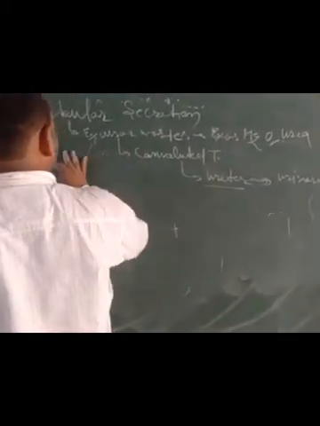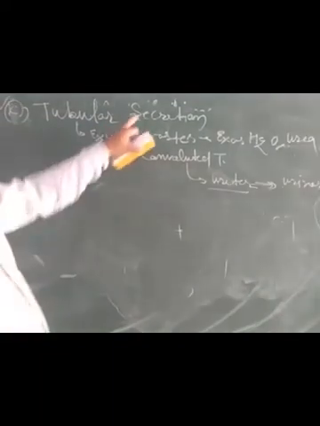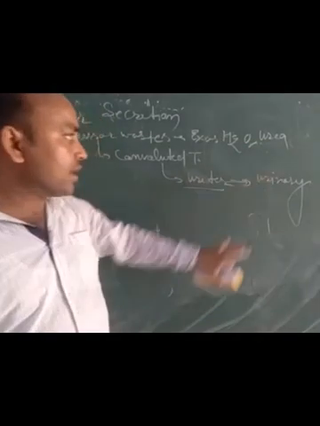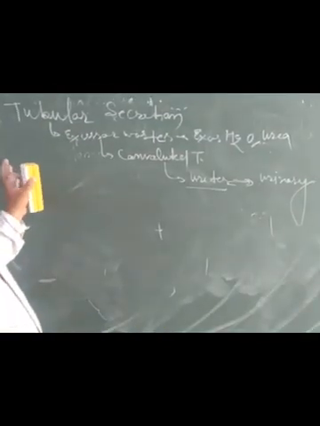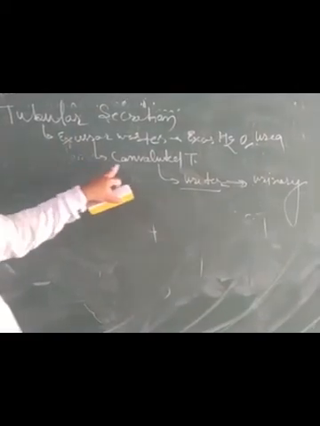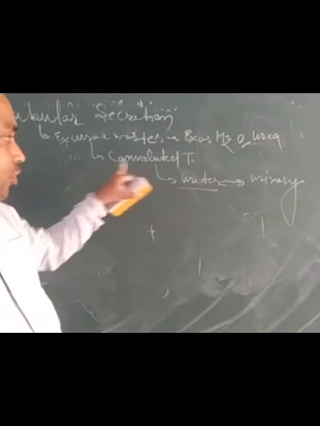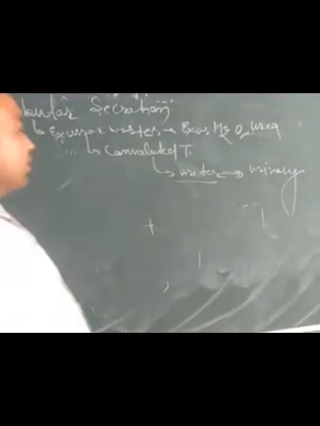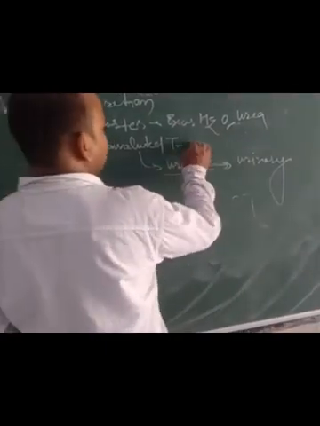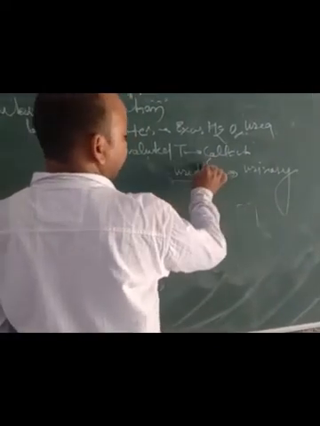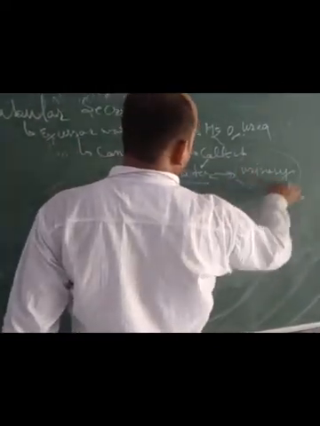Again we want to explain to you that tubular secretion means excess water and waste material like urea are accumulated. The distal convoluted tubule joins the collecting duct, which joins the ureter, and the ureter brings urine into the urinary bladder.